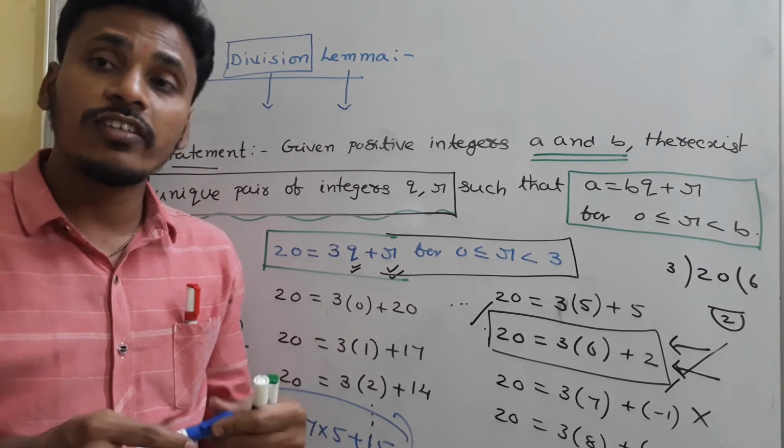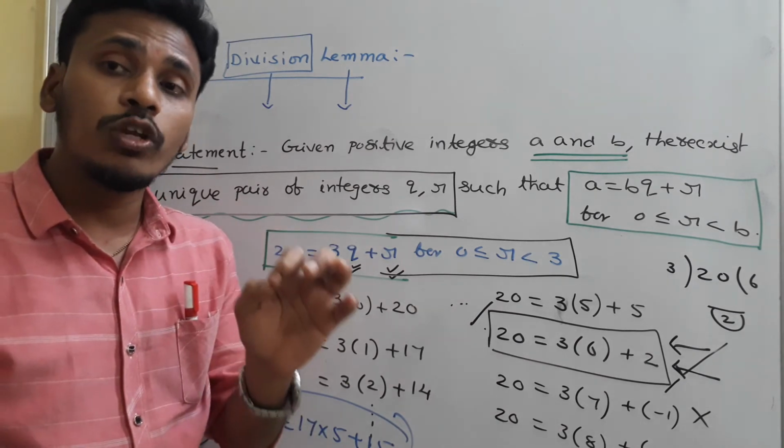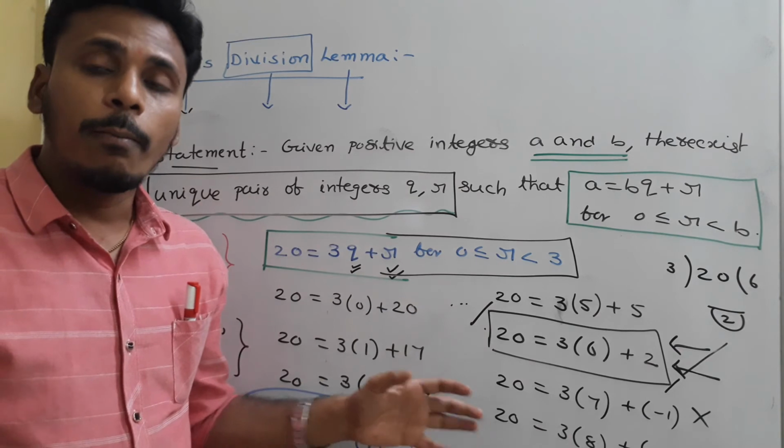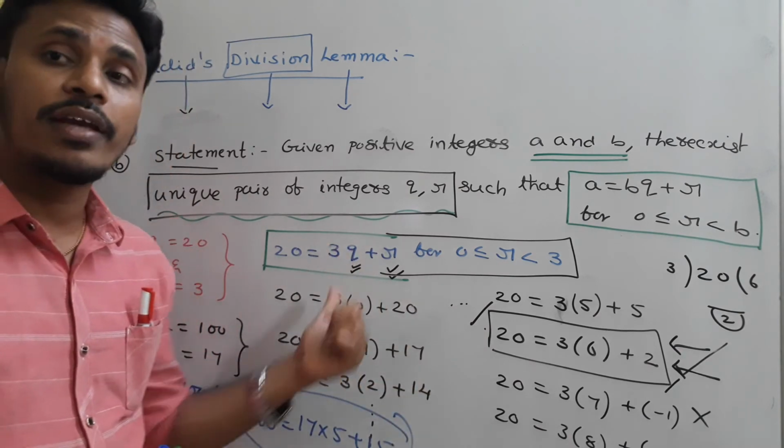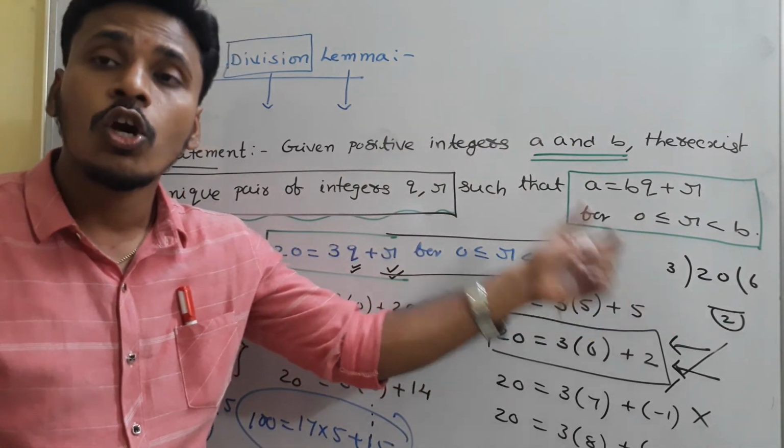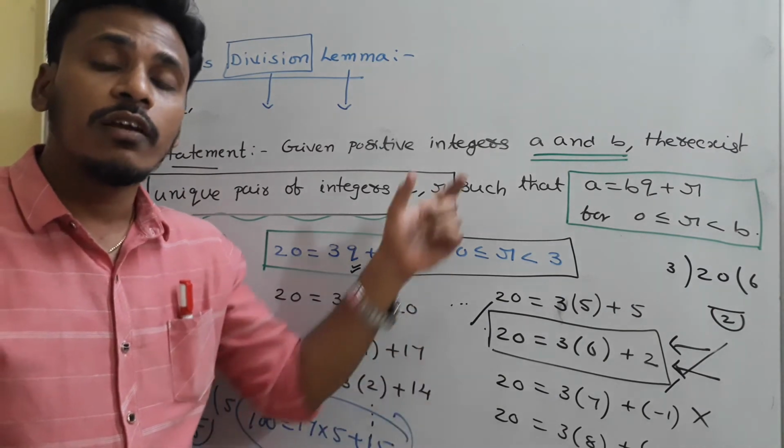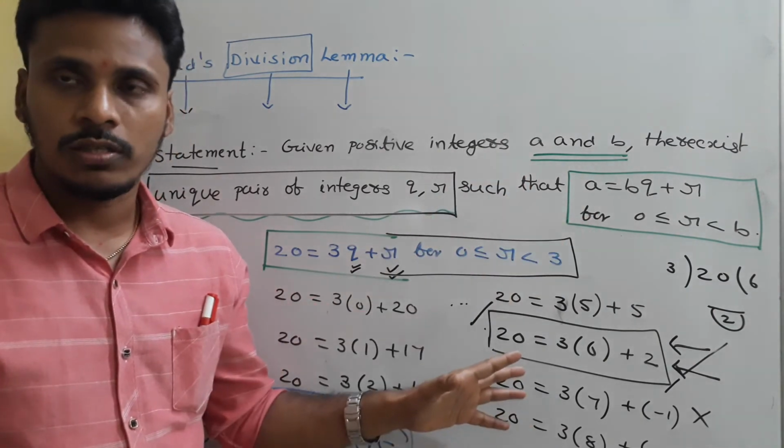Actually, what is Euclid's division lemma? Identifying the unique representation among all of these. But since Euclid's division lemma is just similar to our long division process, to identify that unique representation we just move with our long division process. Okay, have a look.